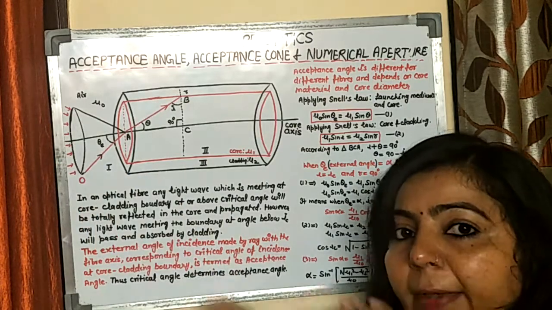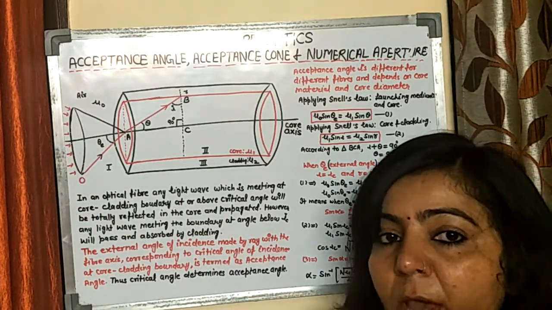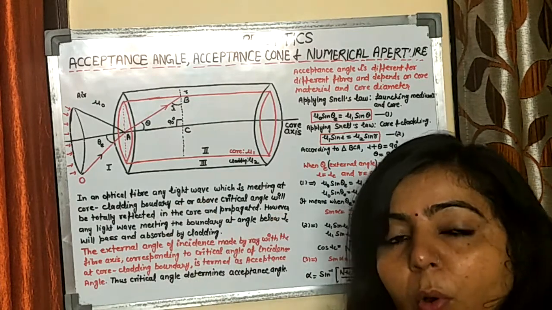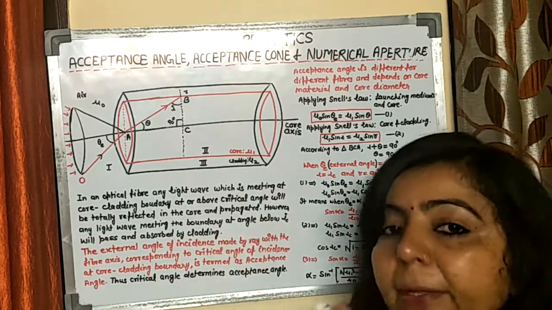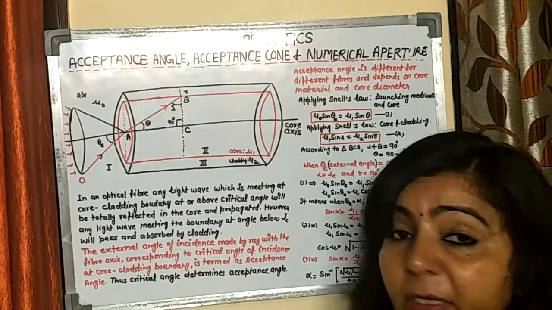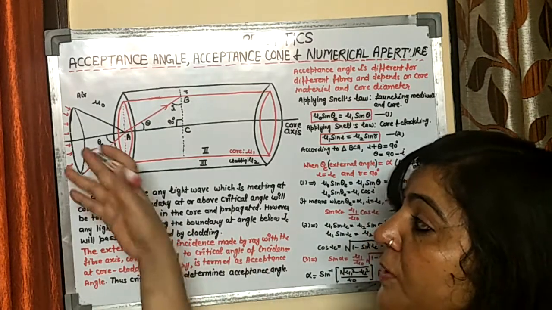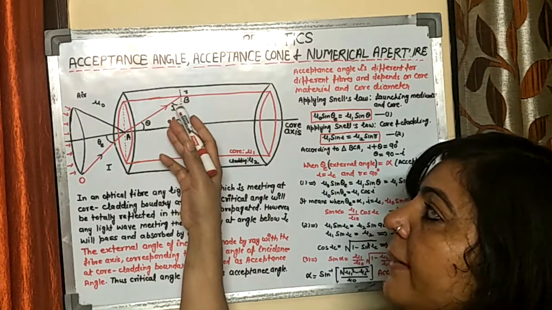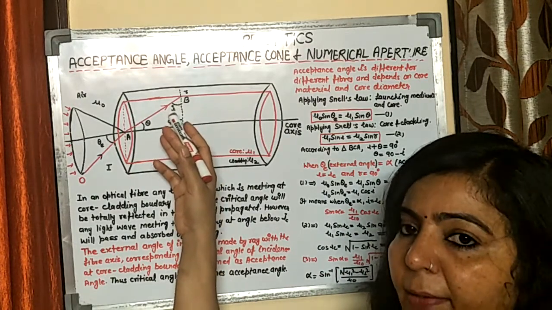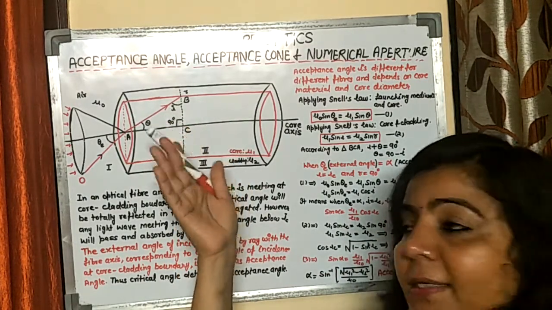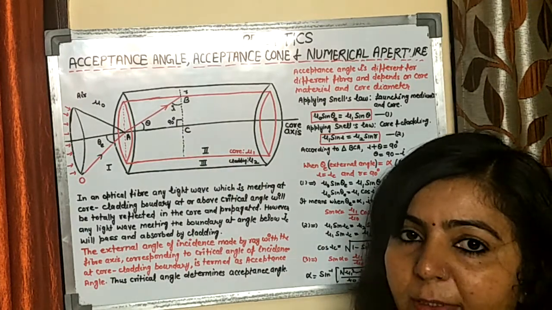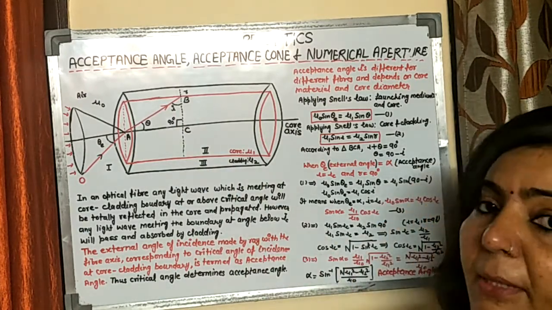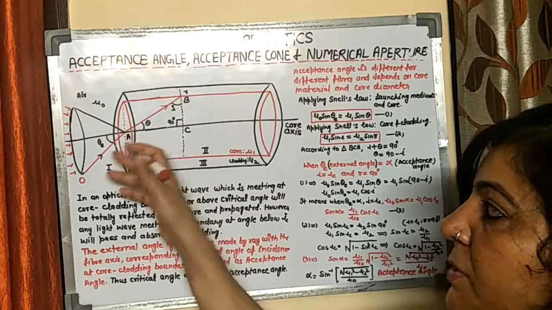All the light rays entering through that cone will be accepted by the optical fiber, because for all those rays I will be greater than IC, so total internal reflection will take place there. So this is the acceptance angle and this one is the acceptance cone.